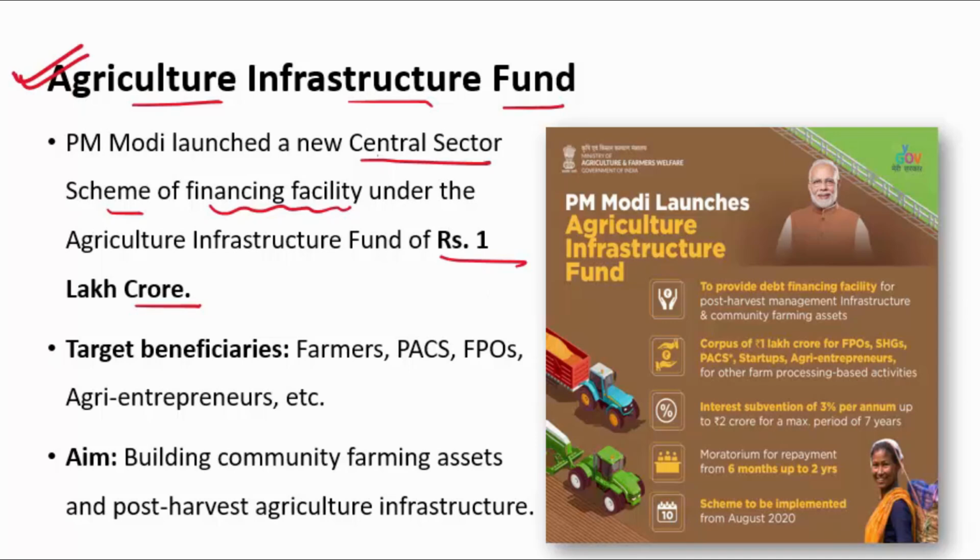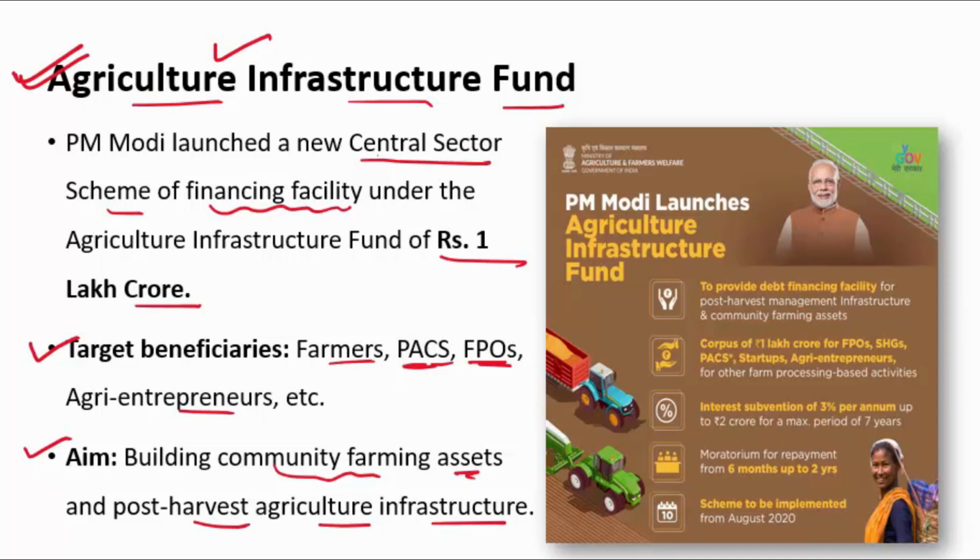The target beneficiaries will be farmers, PACs, primary agricultural societies, which we discussed in the earlier session, FPOs, these are farmer producer organisations, agri entrepreneurs and various stakeholders engaged in the agriculture sector. The aim is to build community farming assets and post-harvest agriculture infrastructure.